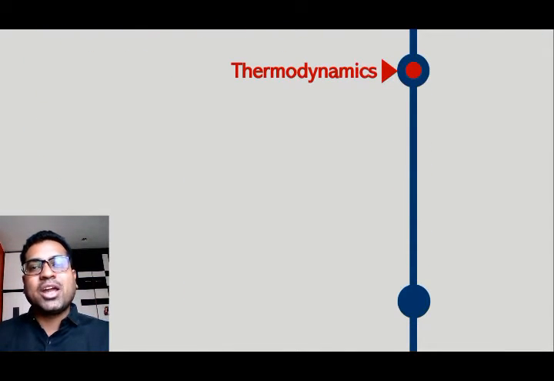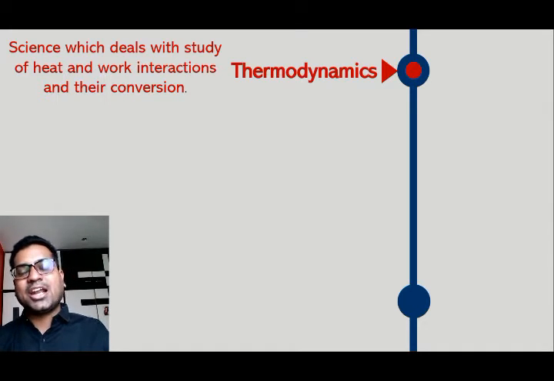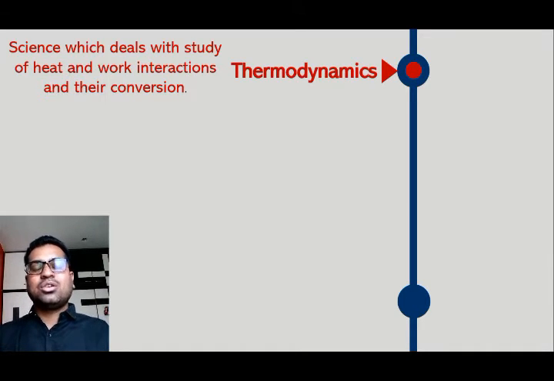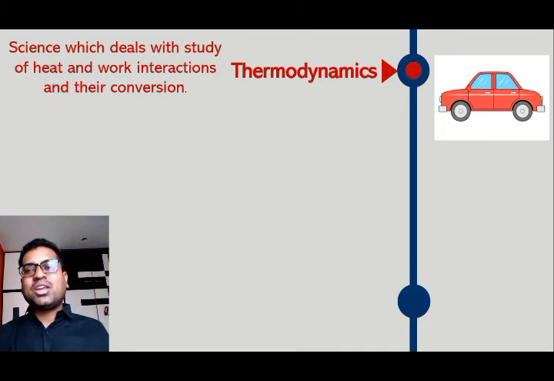So what is thermodynamics? It is science which deals with study of heat and work interaction and their conversion. So thermodynamics deals with understanding of heat interaction, understanding of work interaction and their conversion to have some practical application. Now you can see one image.